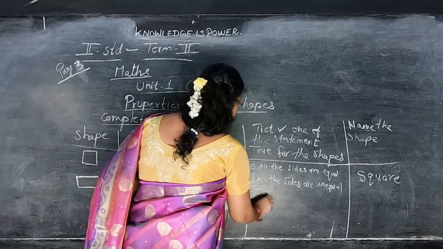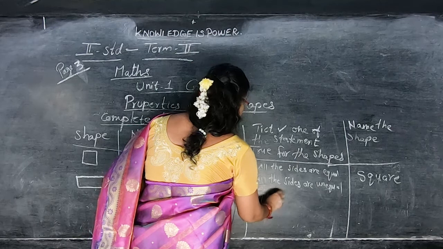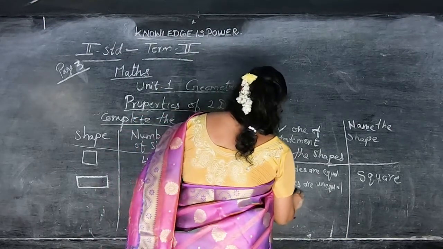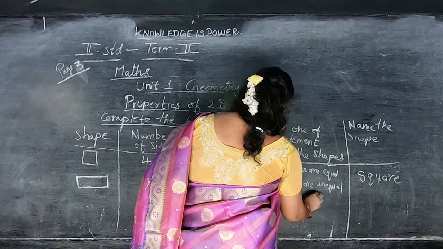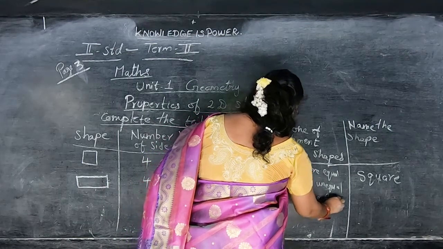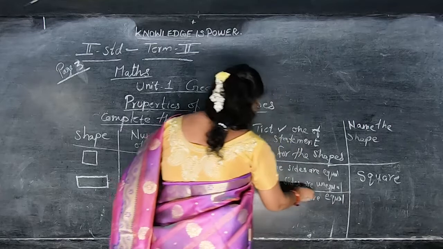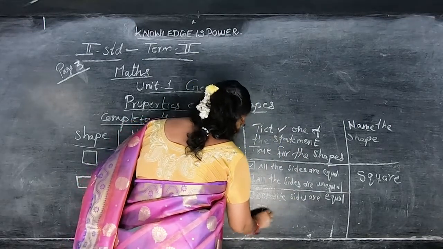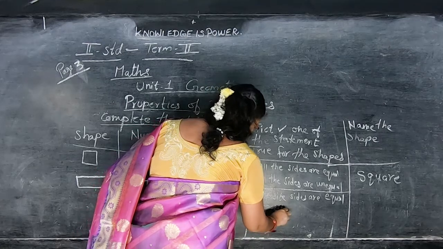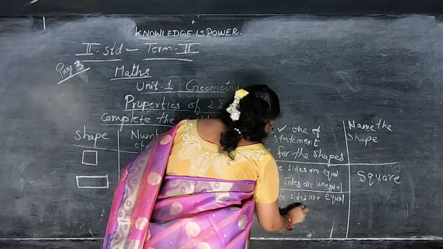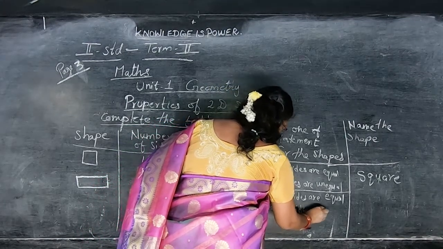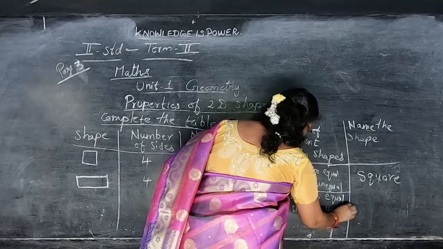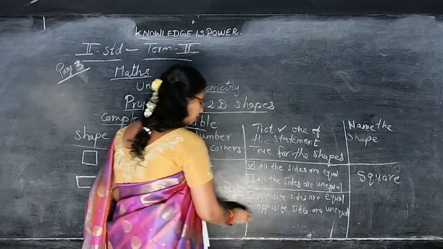Opposite sides are equal. Opposite sides are unequal. Unequal means not equal. See here, what will come?